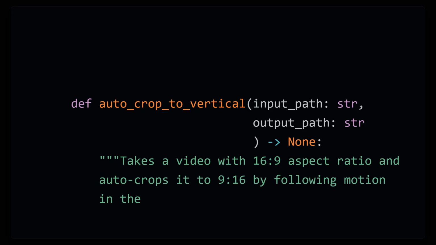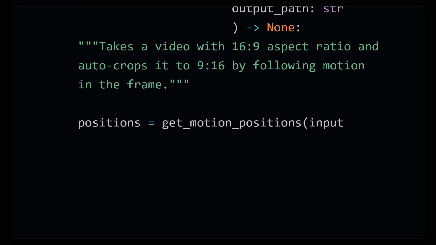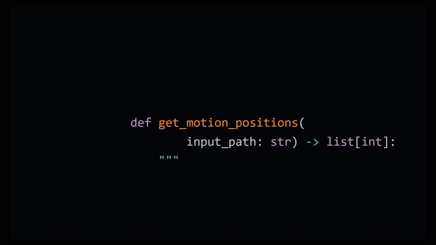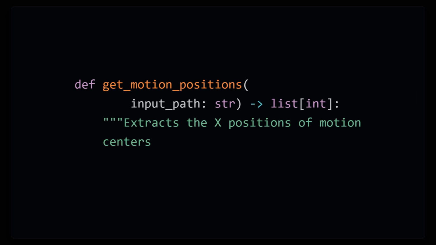From here, we have a choice. We can let the AI run with it, or we can give it more guidance. This is actually a pretty complex task, so let's give it more information on how to think about this. So to crop this video, the first thing I need is a list of positions where the motion is for any given frame. Let's create a stub and tell it what we want it to do. Here we just tell it that we need a list of the X positions that represents the center of where the motion is happening in each frame.